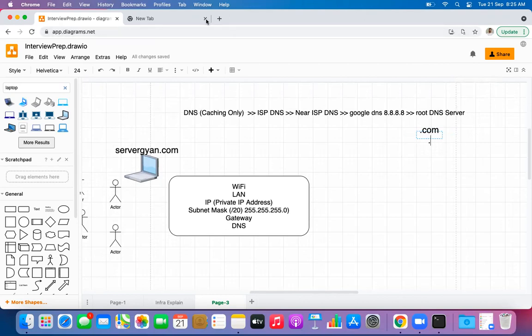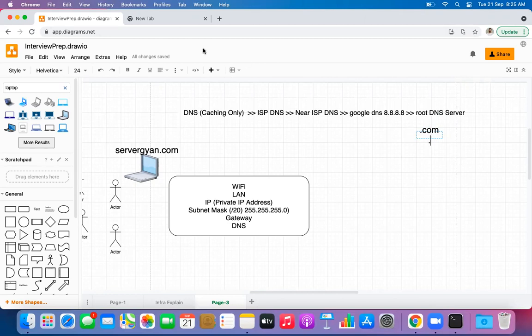So .io, .org. Okay, so Anurag, let me tell you this thing. Earlier we used to have only 13 top level domains, that is known as TLD, top level domains. These used to be 13, right?